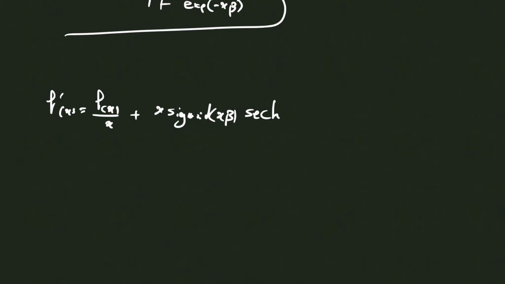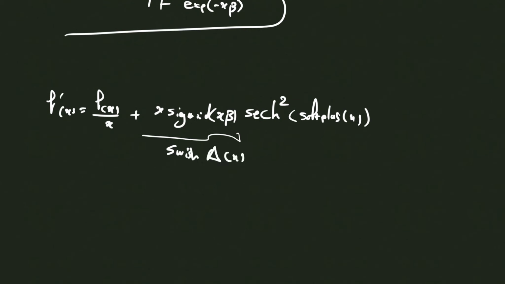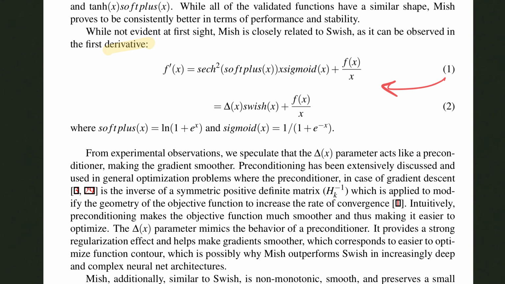times sech squared of softplus of x, which basically means that in this case you have the Swish x, which was defined as x times sigmoid, which therefore means you have the Swish activation function here and a delta x, which is going to play a role here. So with this connection established, they speculated that this delta x parameter is going to act as a preconditioner, or like a gradient smoothener.